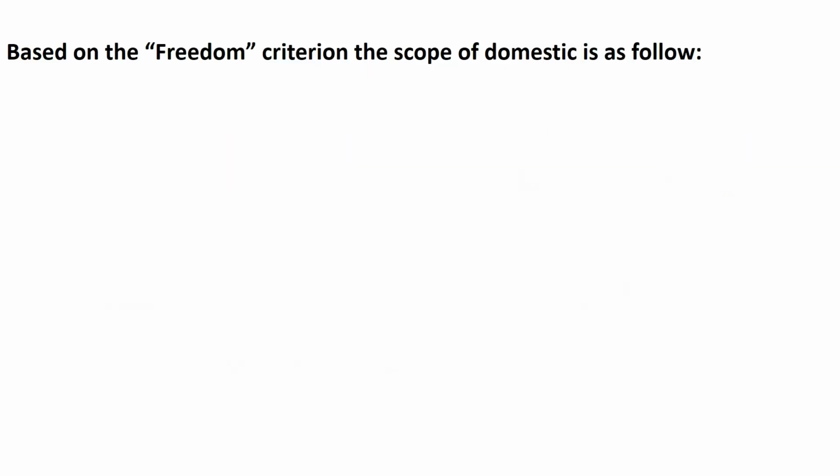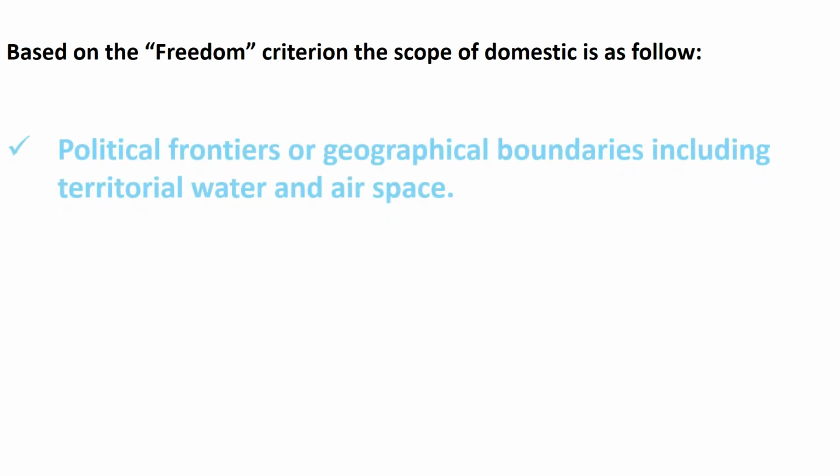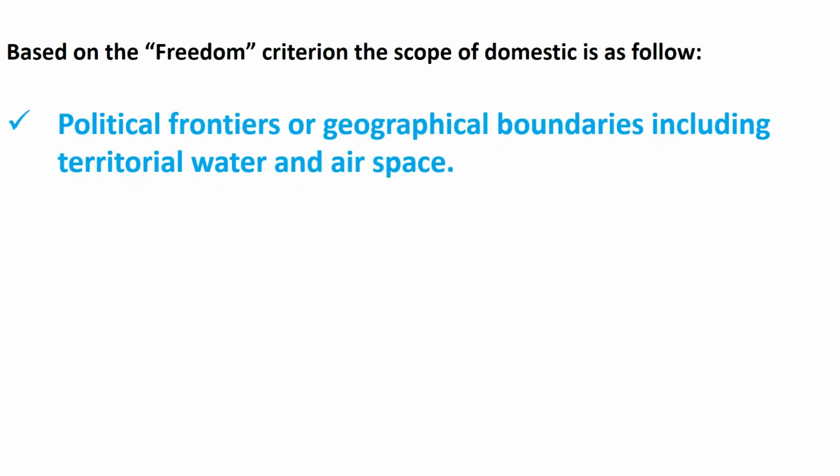Based on the criteria of freedom of circulation of persons, goods and capital, the scope of domestic territory is defined to cover political frontiers or geographical boundaries including territorial, water and airspace. For example, a branch of an American bank in India is included in the domestic territory of India because it is located within the geographical boundaries of India. The office of Tata Industries in America is not included in the domestic territory of India because it is outside the geographical boundaries of India.